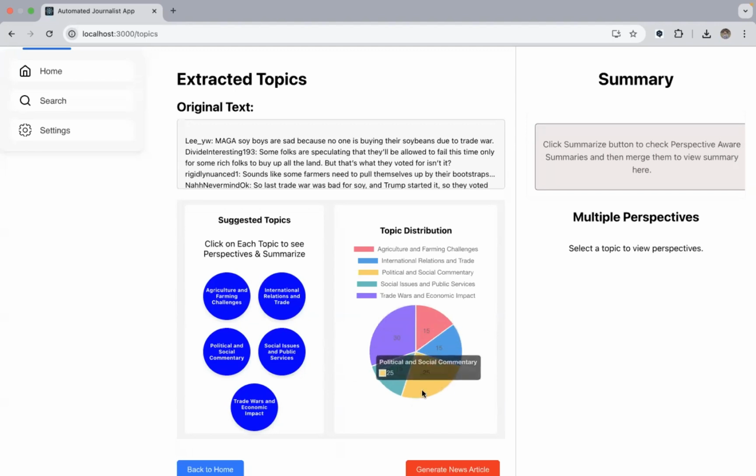Now, the topic with the highest probability percentage, 30%, is trade wars and economic impact.